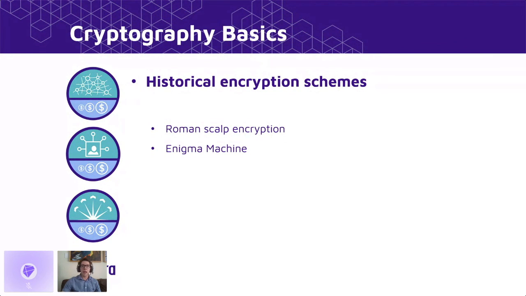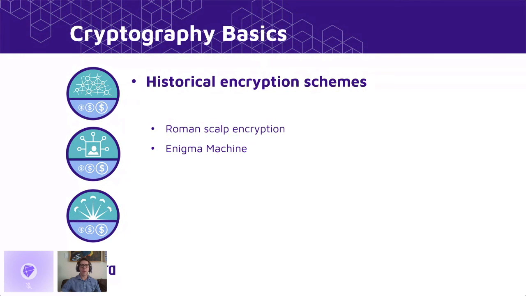So I type P, but maybe it comes out R. And the other person can decrypt the message by using the same internal state represented by a couple numbers. The issue was that this machine never mapped the same letter to itself. So if I type an R, it will never actually come out as an R.